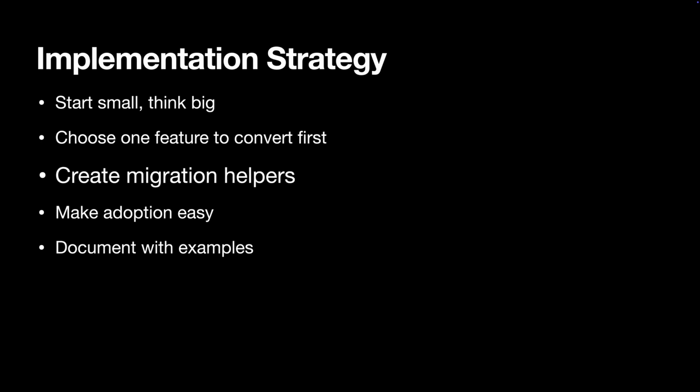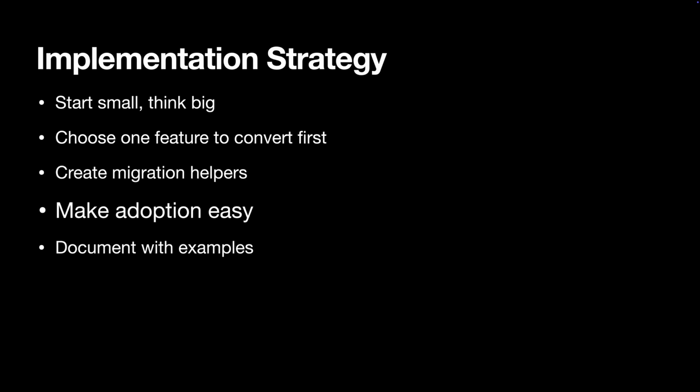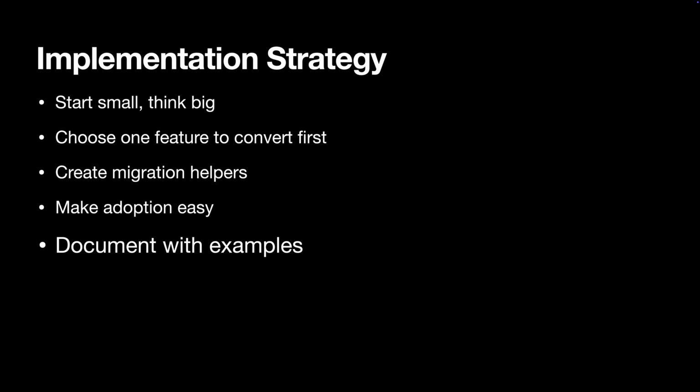Next, create migration helpers, things like mapping old constants to new tokens. That way you can support both styles while you transition. Make adoption easy. Add code snippets in Xcode, offer defaults, and build flexible components your team wants to use. And last, document everything with examples. Show how to use each component clearly, write in the code or in a shared guide. It will save everyone's time and questions later.